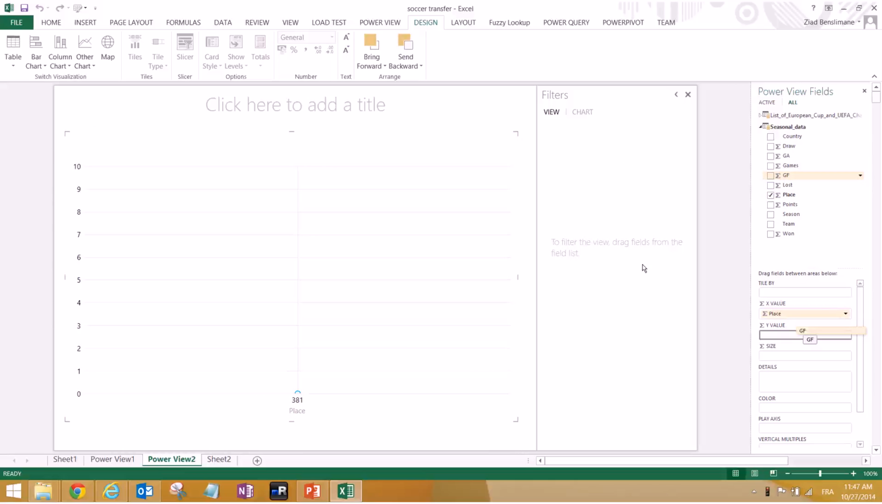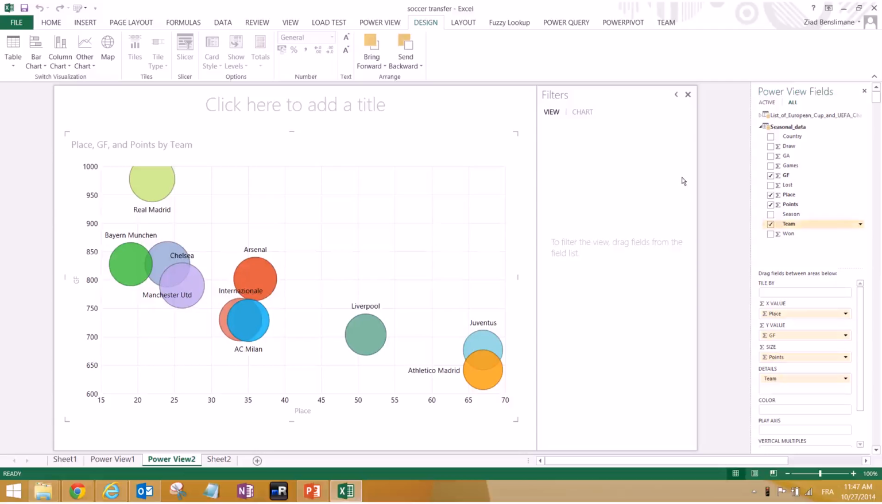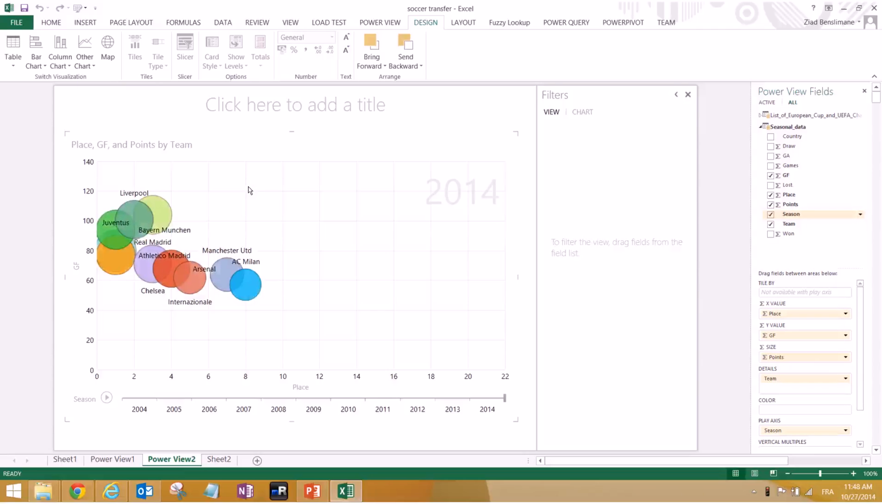So the goals for, we'll put it in the y-axis. I'm going to put the points in the size, team, and details, and the most amazing thing is basically to add season as a play axis. So what's happening now? This is the goals for, this is the place. So the best teams should be here. Basically they will have ranked 1 or 2, for example, so that they can play Champions League, and they will have the highest number of points.